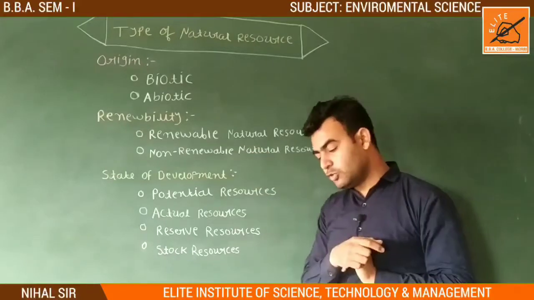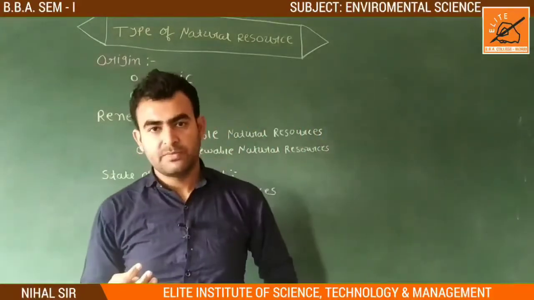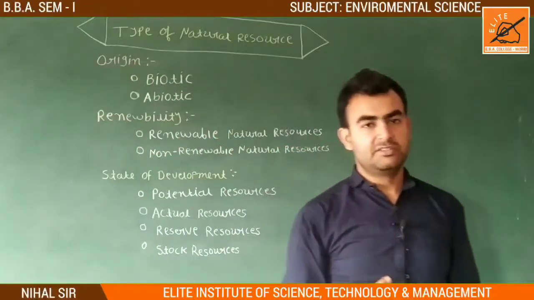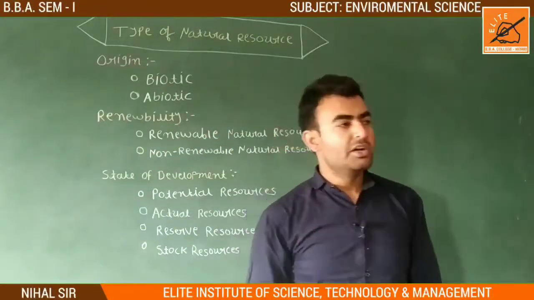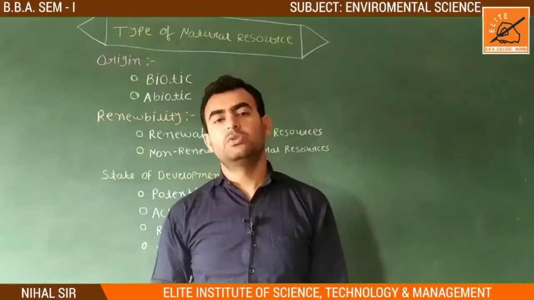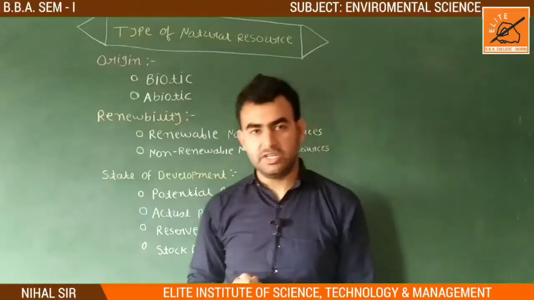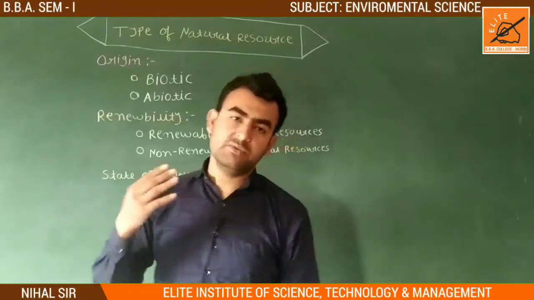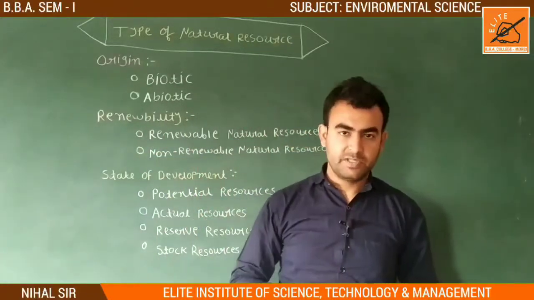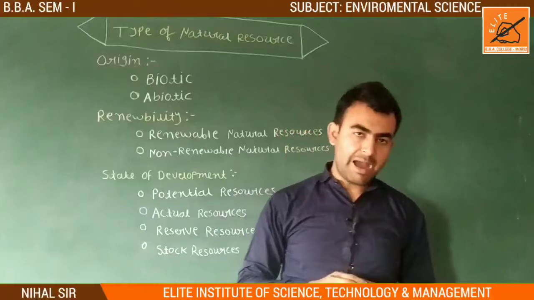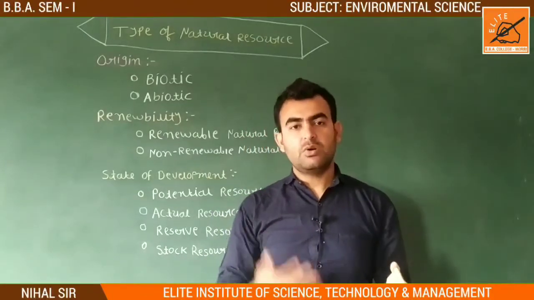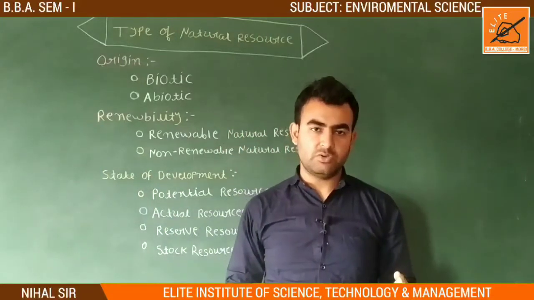નોન રિન્યુએબલ નેચરલ રિસોર્સિસની વાત કરીએ તો કે આ રિસોર્સ which we cannot renew, we cannot consume again. I give a big example of fuel. In the previous lecture I already told about that. Our natural resources, if we consume one time, then after that we cannot use it again. If we are riding a bike, we are using petrol, so can we reproduce the petrol? No, we cannot reproduce the petrol.